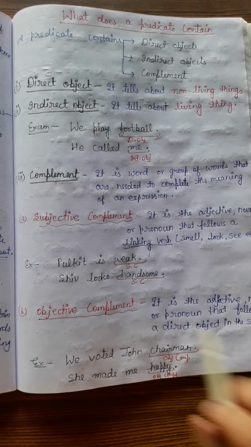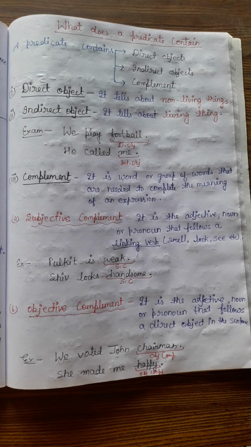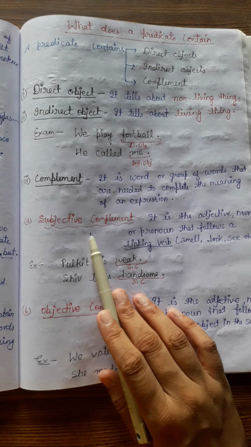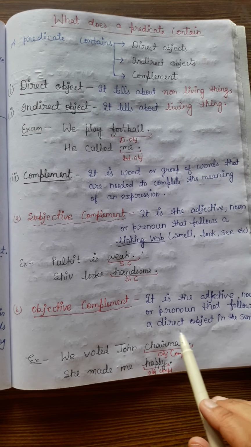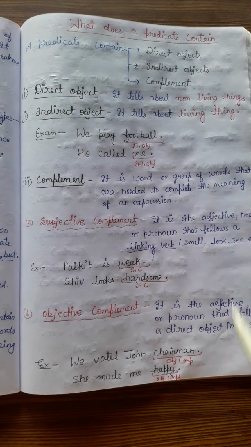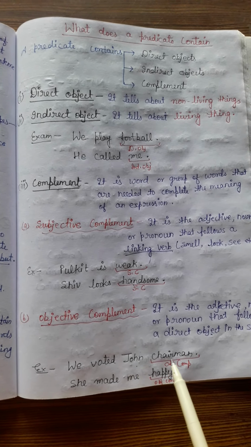Okay, objective complements are those in which the adjective, noun or pronoun follows a direct object. Subjective complements follow a linking verb, and objective complements follow a direct object. As we have studied, a direct object is a non-living thing. So the example is: we voted John chairman.